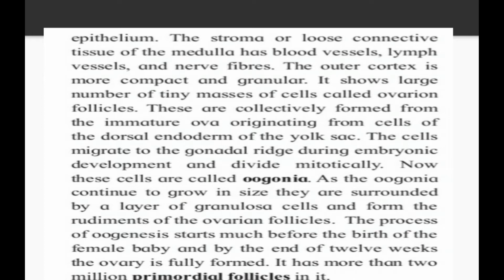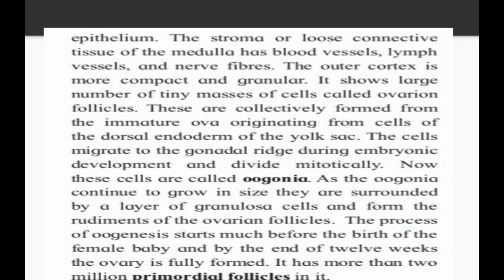These are collectively formed from the immature ova originating from the cells of the dorsal endometrium of the yolk sac. Now we are concerning the ovaries. Ovaries contain the primordial follicles, small structures, and these structures are responsible for the production of the Graafian follicle again.